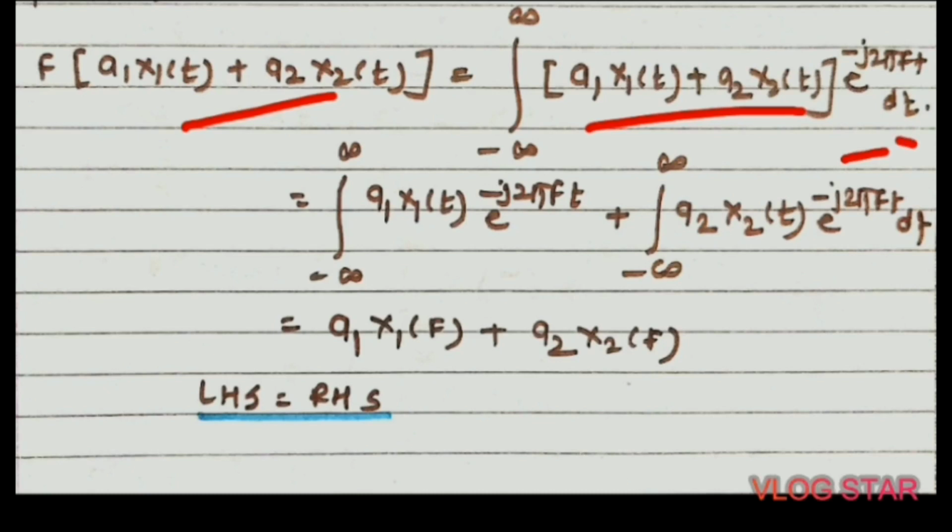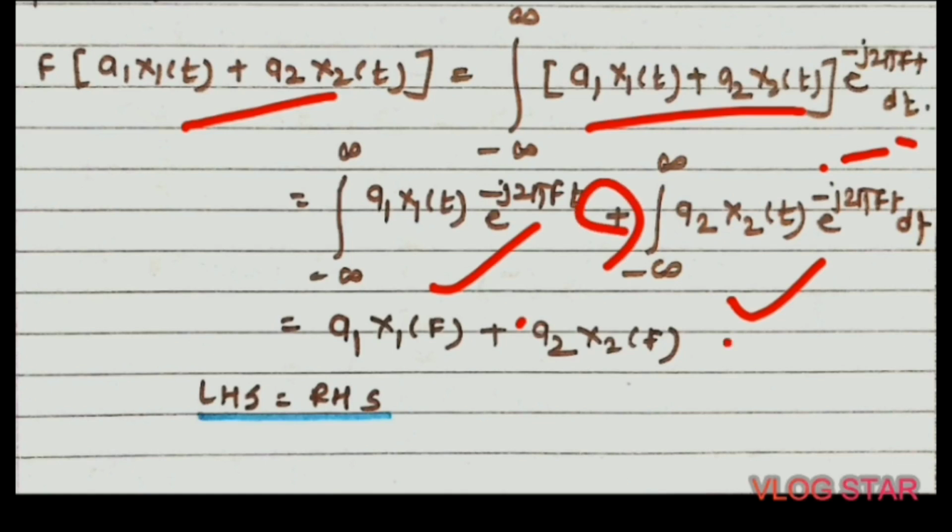Okay, then after that we have to just separate out this e raised to minus j term to a1 x1(t) and a2 x2(t). Then the equation becomes the integration from minus infinity to plus infinity of a1 x1(t) into e raised to minus j 2 pi f t dt.